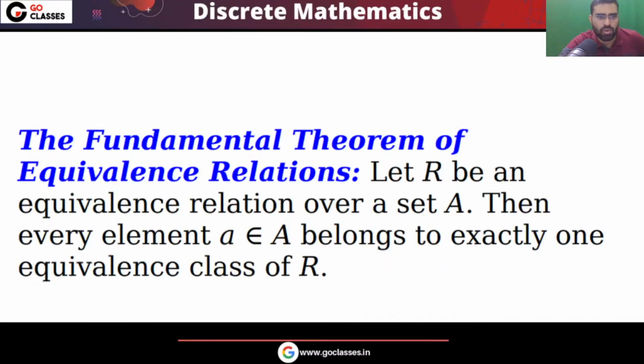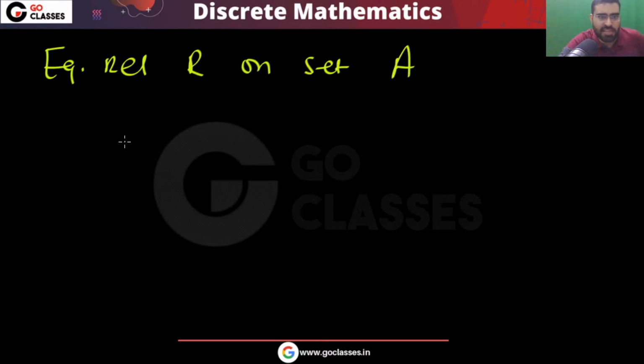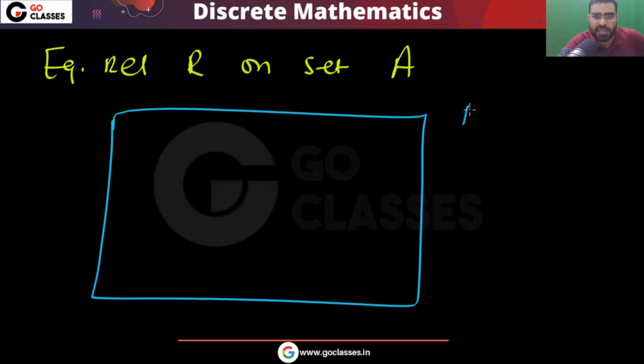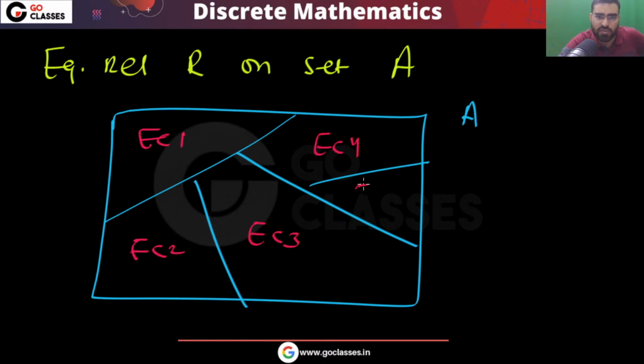Now let's move on. We have already seen that if you have an equivalence relation on set A, then every element will belong to exactly one equivalence class. This we have already seen. Whenever you have an equivalence relation R on set A, this will happen: this is your set A, and it will partition into some parts. These are the equivalence classes. This is equivalence class 1, equivalence class 2, equivalence class 3, equivalence class 4, equivalence class 5, and so on.